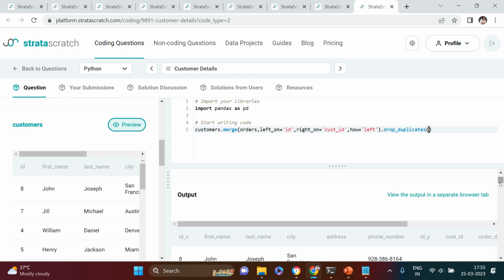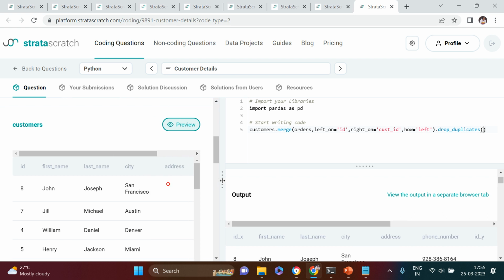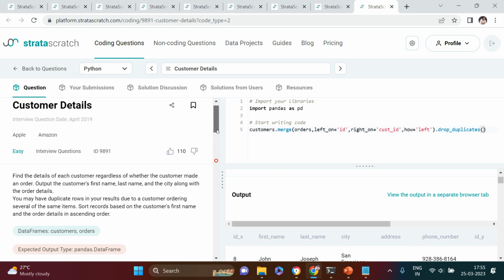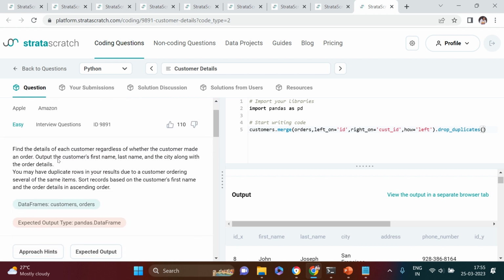Next thing we need to do is keep specific columns which are expected in the output, right? So what we need to keep is first name, last name, city, and order details. Let's just do that, and you know that very well how to do that, right? So let's just say first name, then comes last name, then comes city, and then comes order details.